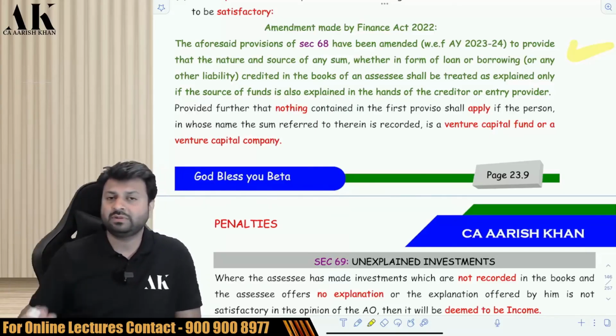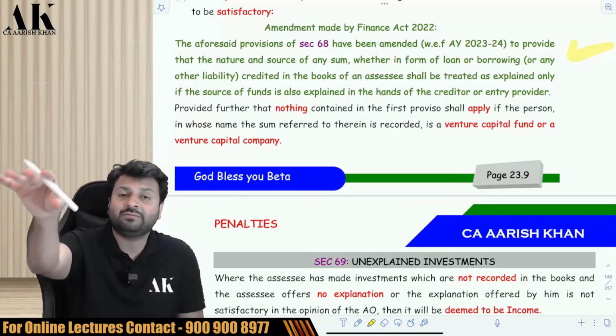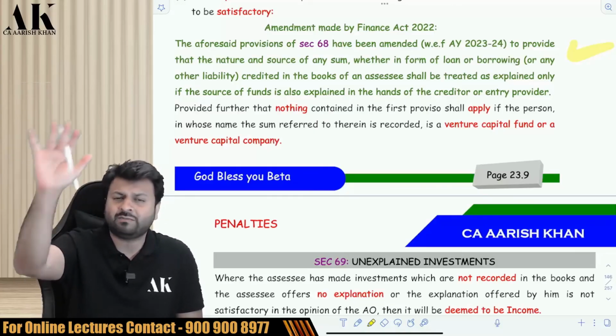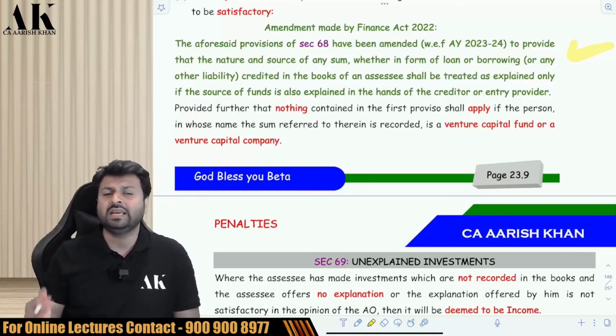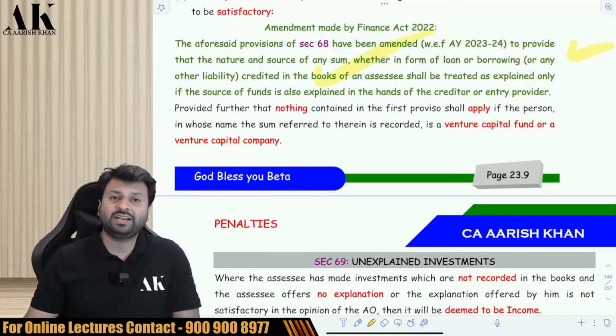Suppose one of my friends, Mr. X, is giving me a loan of 10 lakh rupees. Now I also have to explain where my friend Mr. X got this 10 lakh rupees. If I am not able to explain the source in the hands of my friend of the loan he is giving to me, then it will be deemed income in my hands. Check this. This is the amendment made by the Finance Act 2022.